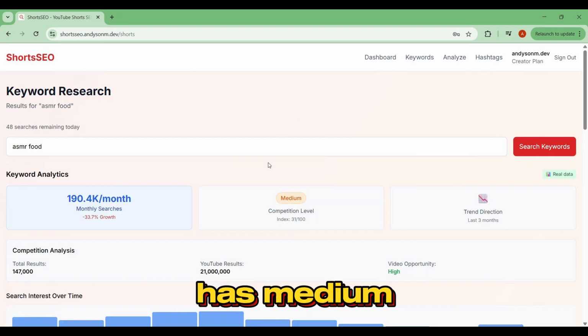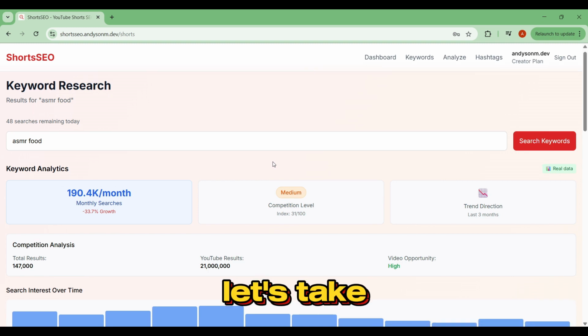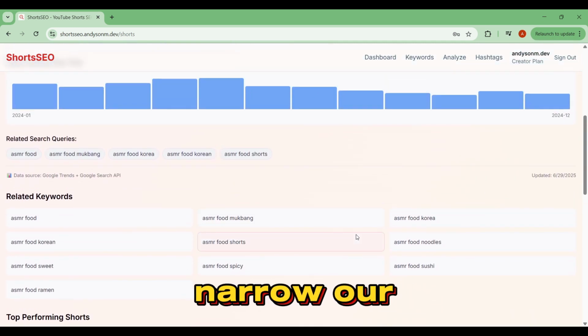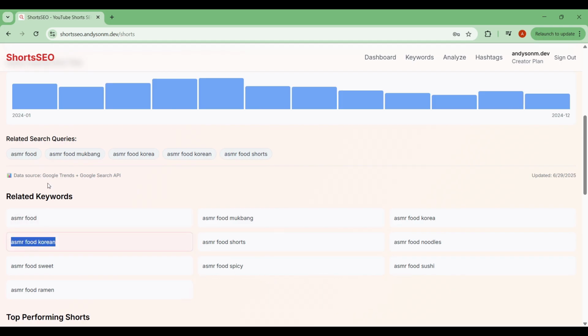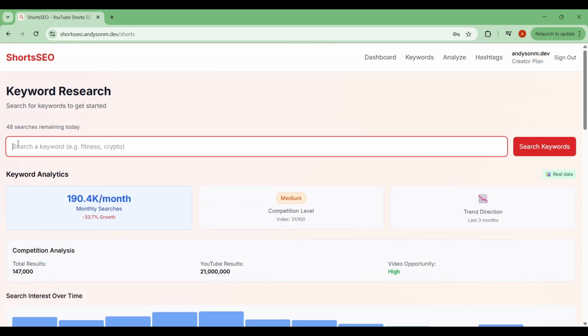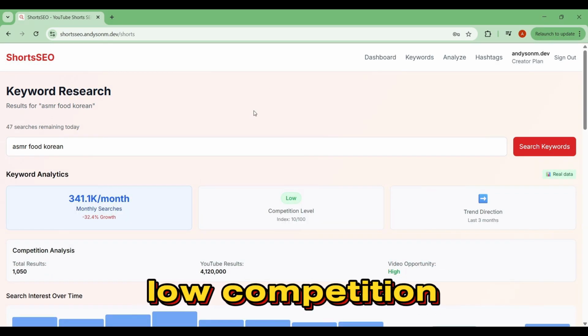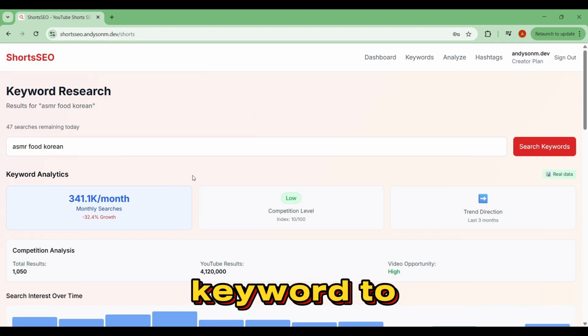ASMR food has medium competition, downward trend direction, and a less than satisfying amount of monthly searches. Let's take a look at the related queries and keywords to see if we can further narrow our search. Let's try ASMR food Korean. This keyword has high monthly searches, low competition, and a stable trend direction. We've found an excellent keyword to use.